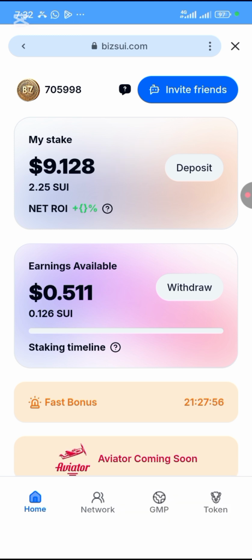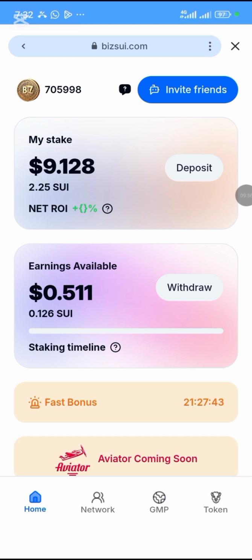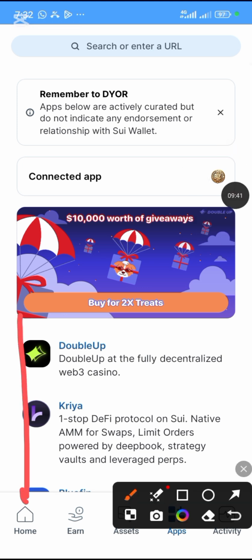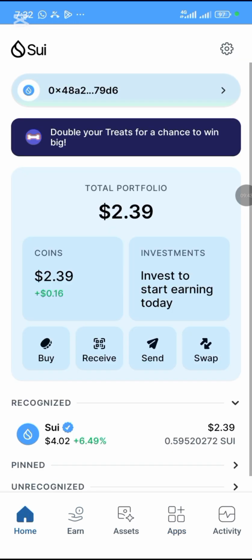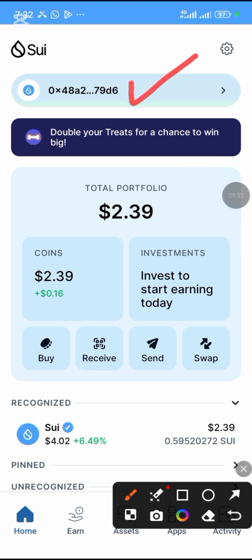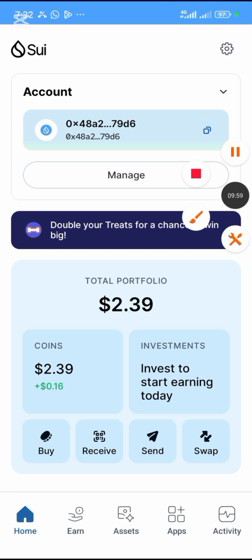So the next thing is for you to fund your wallet. How do you fund your wallet? You're going to go back. You click on this arrow here to go out from this interface. You click on home, okay? I'm taking this video step by step for you to understand it. The wallet that you're going to fund is this wallet address that you're seeing here, okay? So you click on it and copy the wallet address.